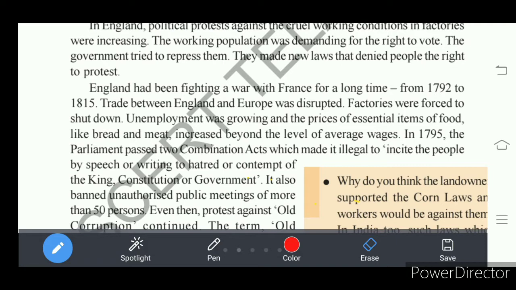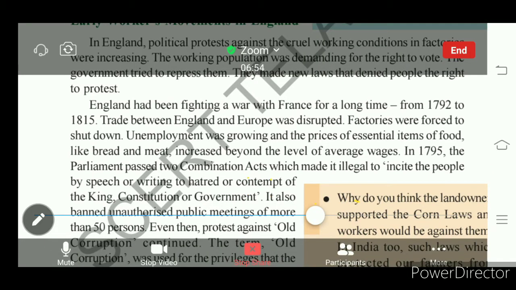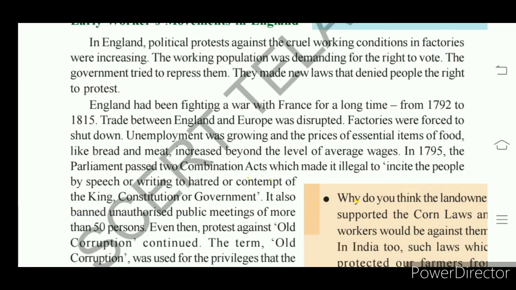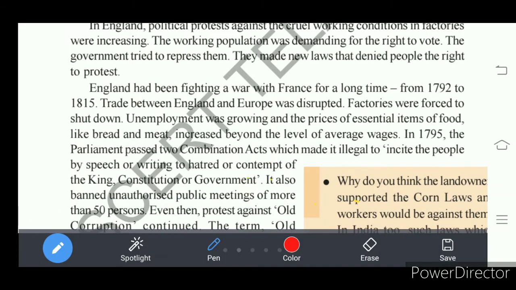Acts are passed by the parliament. Parliament is given complete authority to make laws. So by the parliament in England, an act was passed. What was that act? The Two Combination Acts.